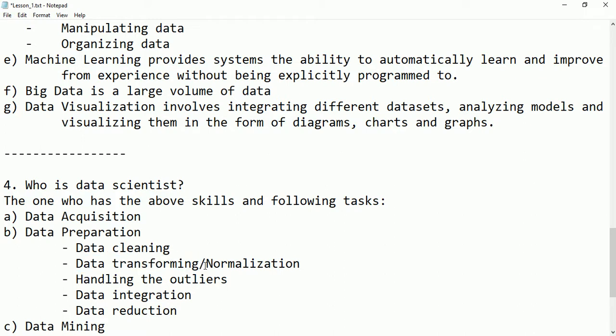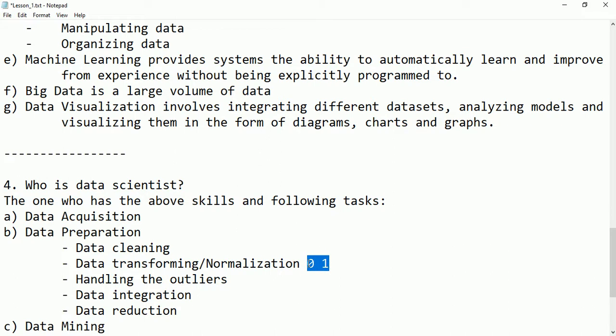Transforming the data means normalizing the data, or data normalization. The data may be in a large range, so converting the large range into a smaller range means we are arranging the data between 0 and 1. The whole data will be arranged between 0 and 1. That is called min-max normalization.